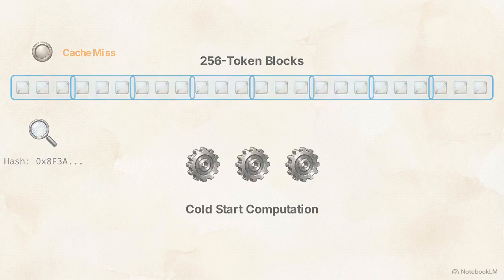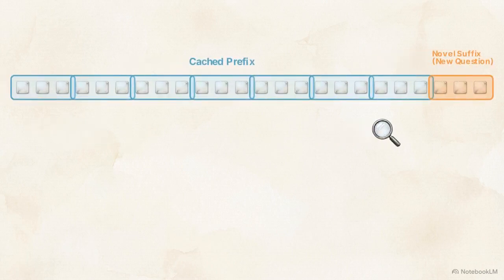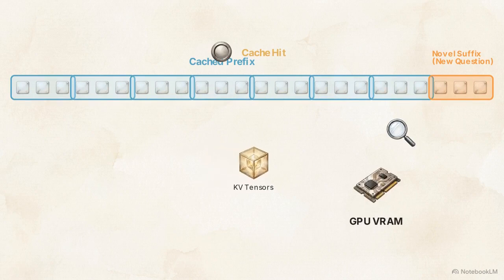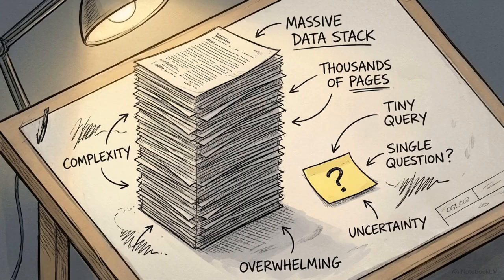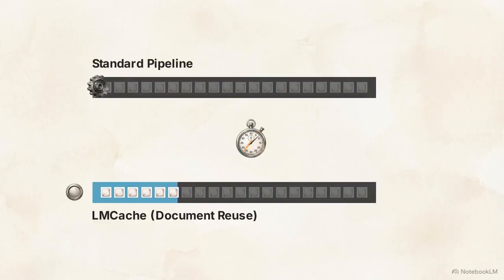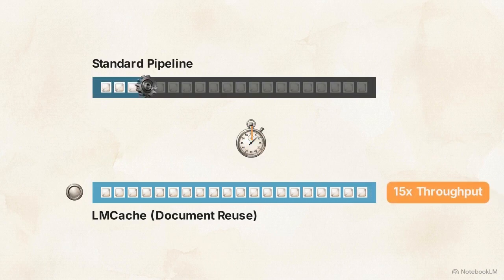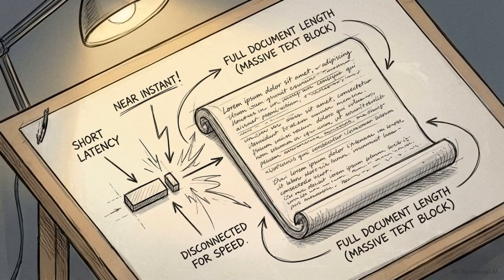But if a second user asks a new question about a stored document, the function hashes the prefix, registers a hit, and injects those computed tensors directly into the GPU's VRAM. The engine completely skips the document. Only the novel suffix, the 50-token question appended at the end, requires new prefill compute. By bypassing the majority of the token sequence, LMCache benchmarks demonstrate a 15 times throughput gain in document analysis workloads. For repetitive context, the initial latency of a response is no longer bound by the length of the document. It is bound strictly by the length of the user's specific query.